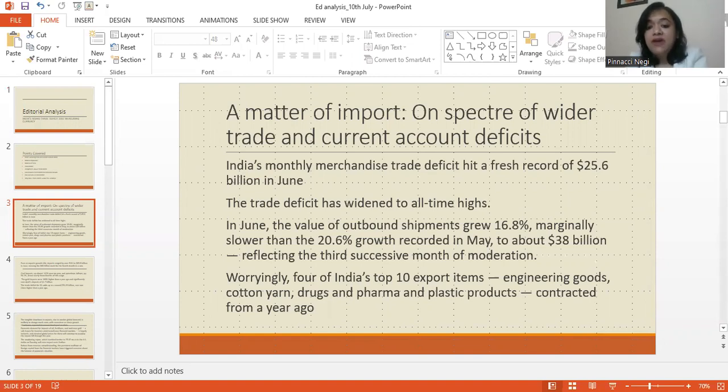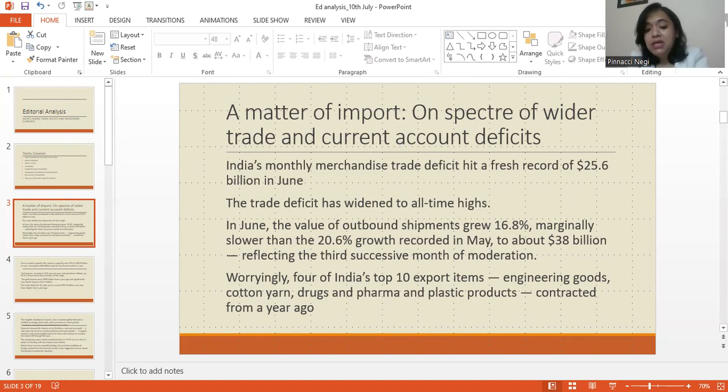In June, the value of outbound shipments grew 16.8%, marginally slower than the 20.6%. So our outbound shipments have decreased in the month of June. And this is the third successive month of moderation, students. That means our exports have been declining, have been reducing for the past 3 months back to back, students. Like it says, 3 successive months of moderation.